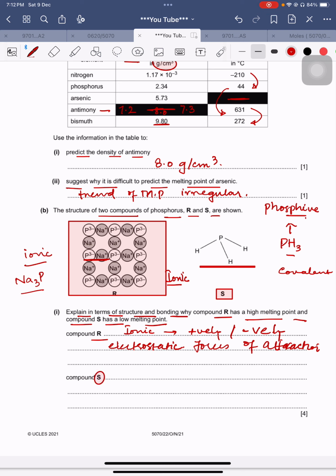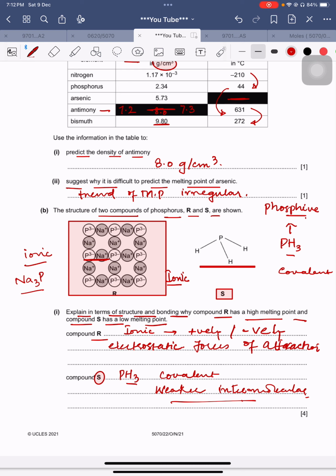If you're talking about compound S, we can say that phosphine has a covalent structure, and due to weaker intermolecular forces of attraction, phosphine shows a low melting point.